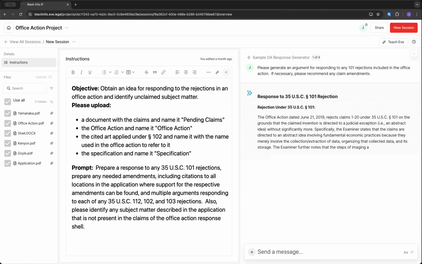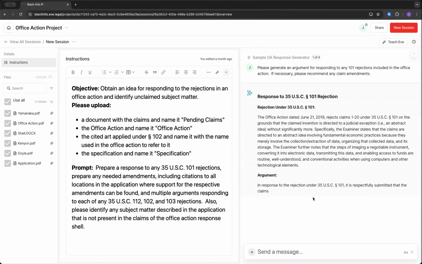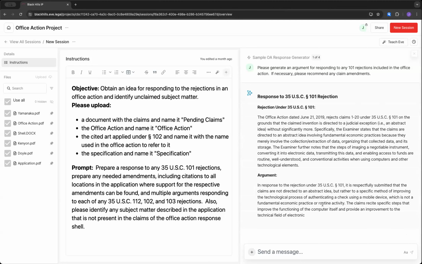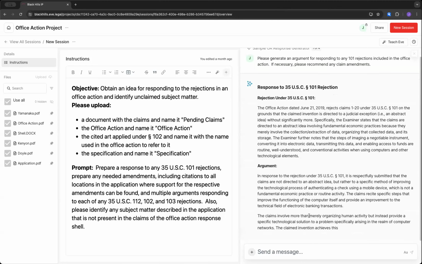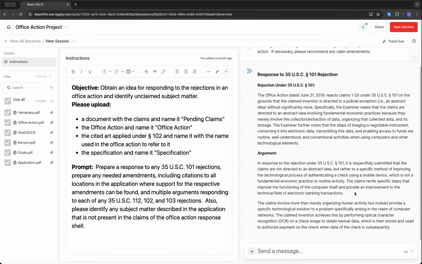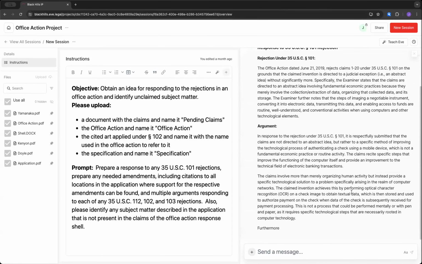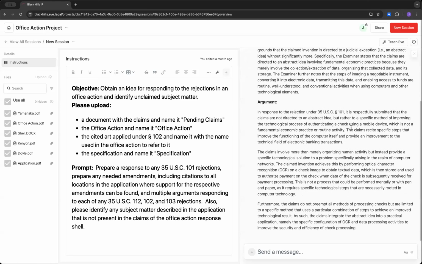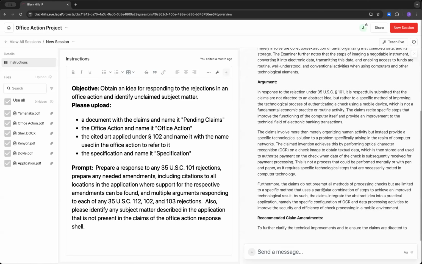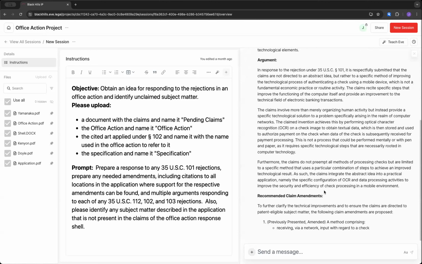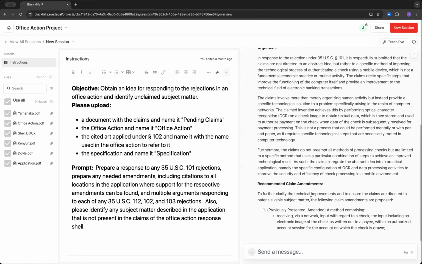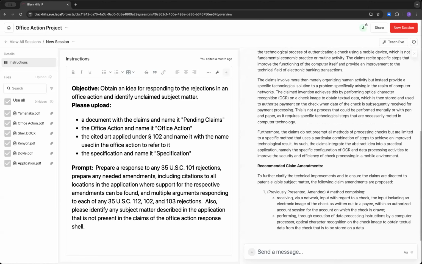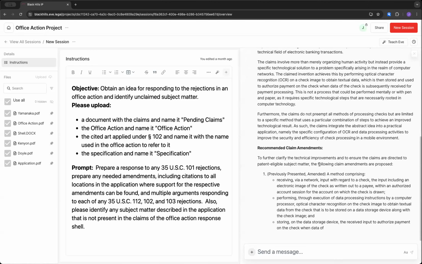So you've seen this before. It's going to generate an office action response, and you can copy and paste it into an office action response shell in Word, and that's great. It does a fairly good job. You may or may not want to use the response that's generated. You also, of course, want to make sure that you review what's generated to make sure you agree with it, and verify that any recommended claim amendments are fully supported by the specification, and so on. Okay, normal disclaimer type stuff. And this will keep going here.